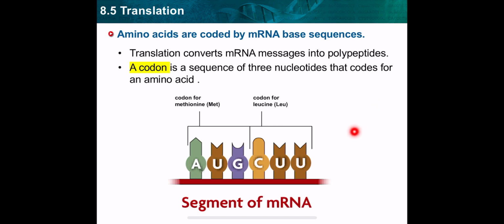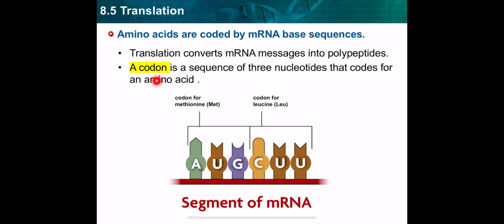So the king here in the process of translation is mRNA. Where is it formed? In the nucleus. Very good. After processing of mRNA, mRNA will leave the nucleus to go to the cytoplasm to start translation. What's the meaning of translation? To turn the codes on the mRNA into amino acids. Those codes are called codons.